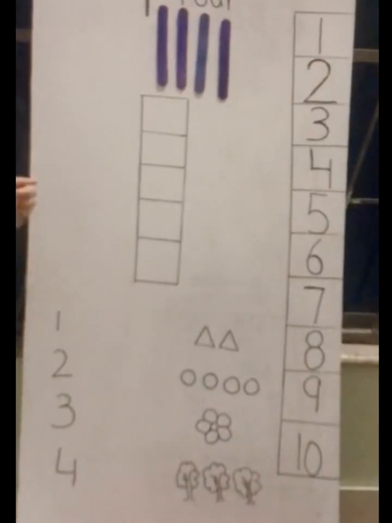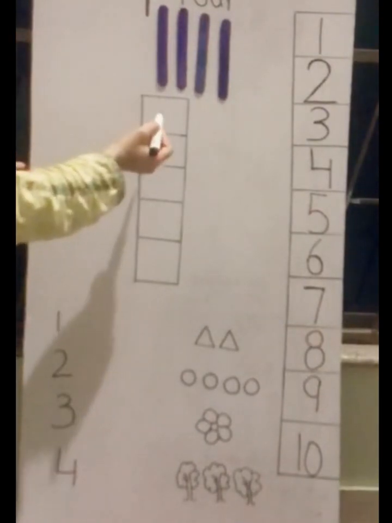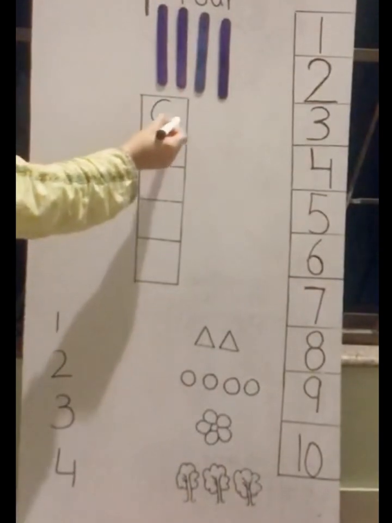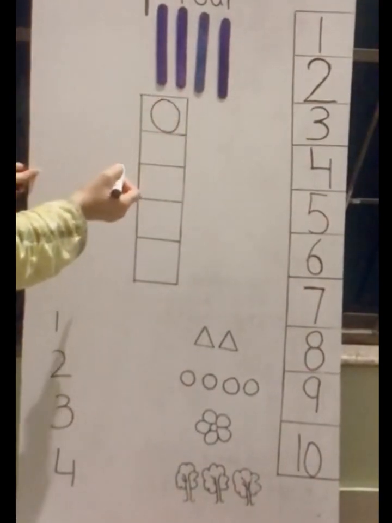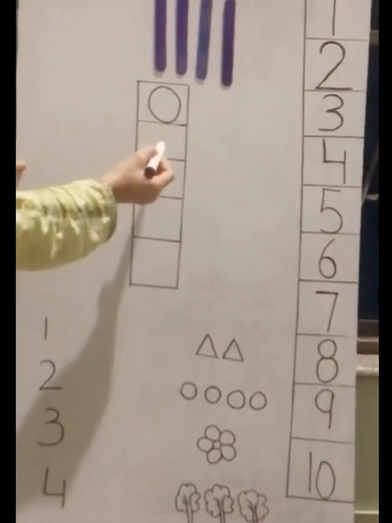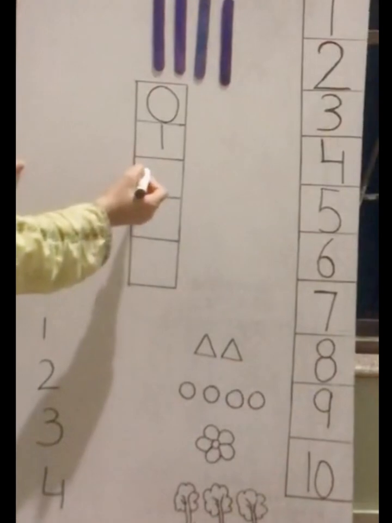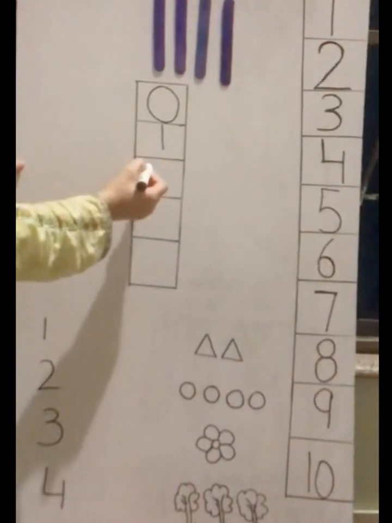Okay, now I will tell you how to write number 4, okay? Tell me what number comes first? 0. Then after 0, what number comes? 1. Very good. And then after? Number 2. Very good.